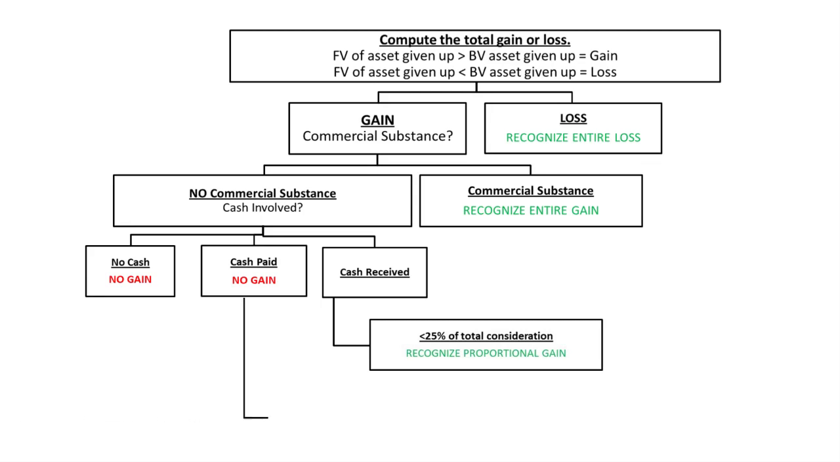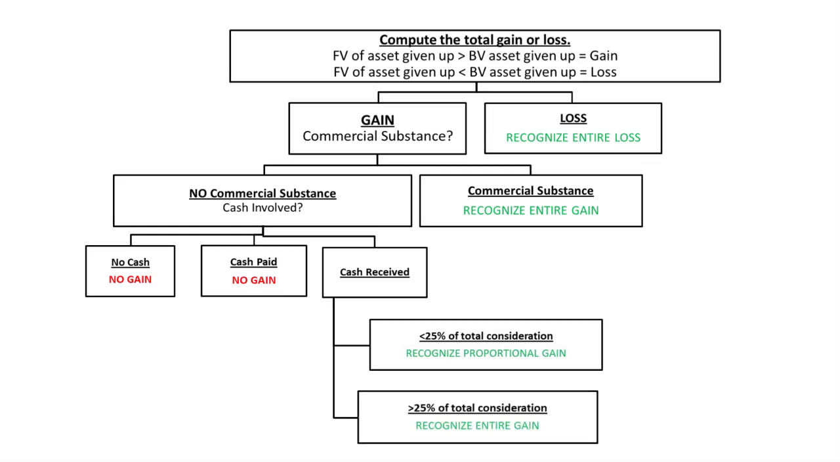On the flip side, you do that same fraction, cash received divided by the total fair value received, including that cash. Well, if that's greater than 25%, both sides are going to recognize the entire gain because then it really does have commercial substance. Okay, so if it's greater than 25%, both sides to that transaction will recognize their gain. Okay, let's look at some examples.